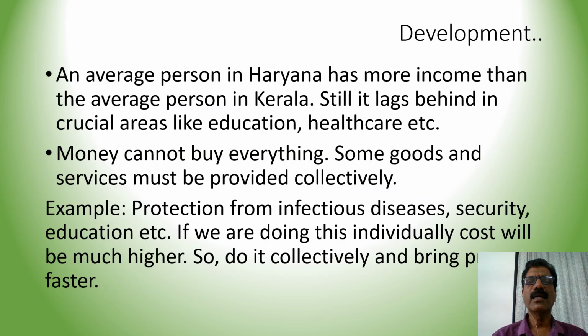An average person in Haryana has more income than the average person in Kerala. Still, it lags behind in crucial areas like education, healthcare, etc. Money cannot buy everything. That is the main reason for this. Some goods and services must be provided collectively. Most of the important goods and services must be provided collectively. Collective provision of goods and services means the government or the public authorities are providing these goods and services.